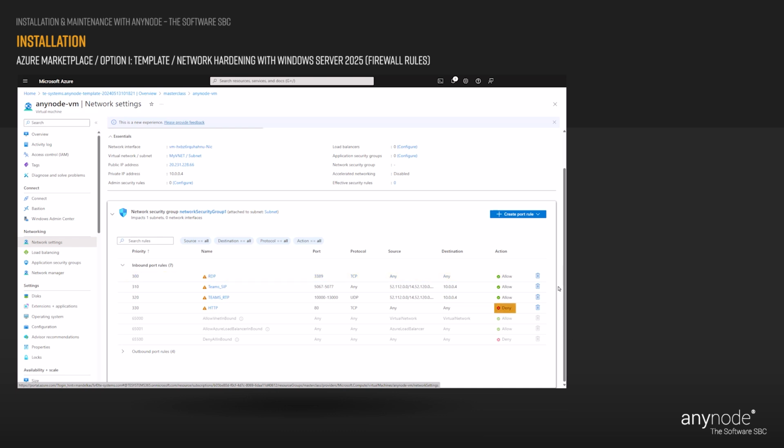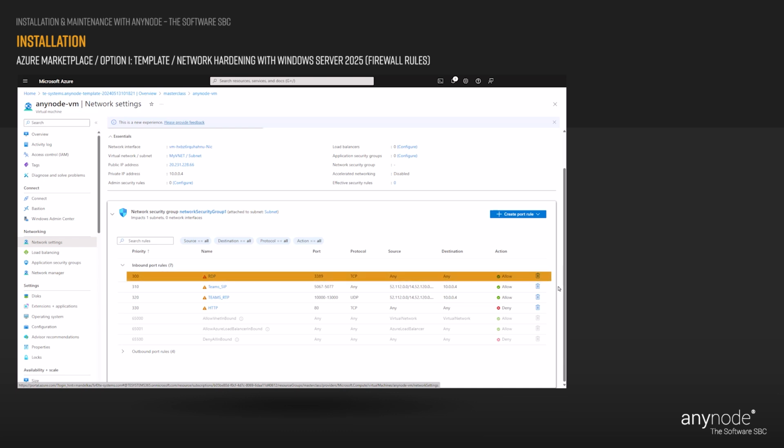Please note that there is a difference between deny and delete. Deny means that traffic is explicitly blocked. If a rule is set to deny, any traffic that matches the conditions of that rule will be rejected or blocked. On the other hand, delete means that the rule is removed and no longer active. When a rule is deleted, it has no further effect on the traffic flowing through the firewall.